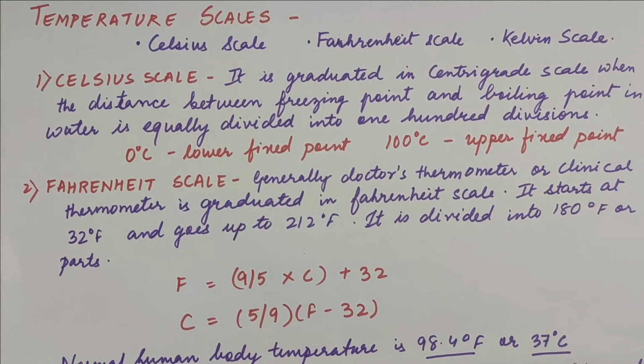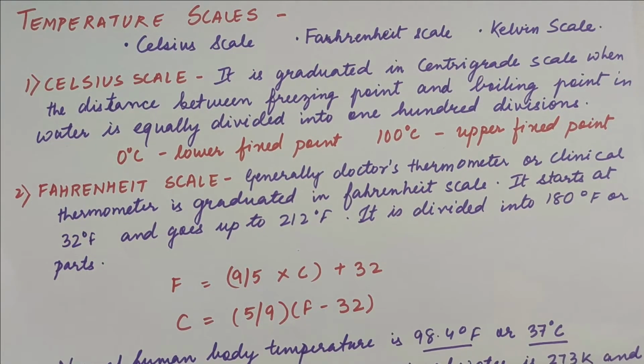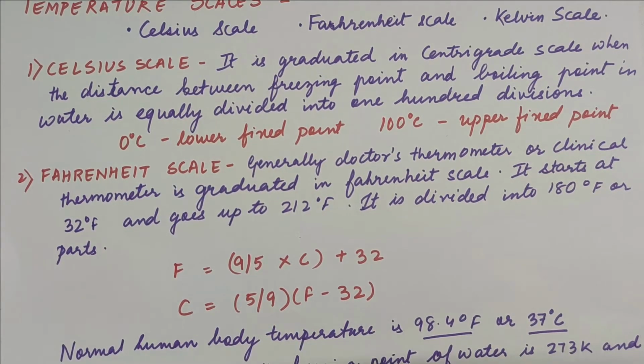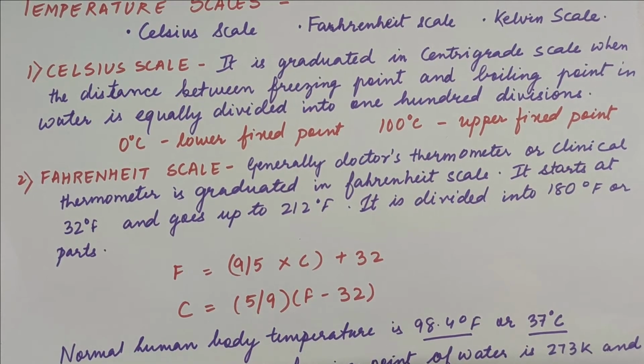Then we have the Fahrenheit scale. In this Fahrenheit scale, children, generally the doctors and the clinical thermometers use the Fahrenheit scale. And here it starts from 32 degrees Fahrenheit and it goes up to 212 degrees Fahrenheit. Now you can see that there is a difference of 180 degrees Fahrenheit.